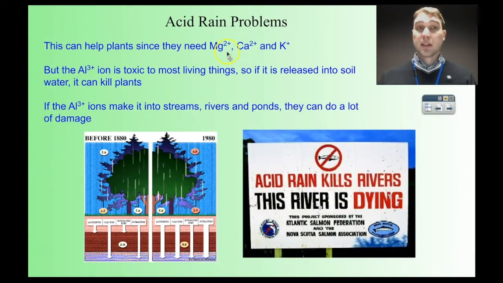Like I was saying, this can be helpful because plants need magnesium, calcium and potassium to grow. But aluminium ions are quite toxic, so if they're released, they'll leach into the soil. This is leaching, and that can cause a hassle to plants, but also that water can be flushed down into rivers and streams, and that can lead to aluminium ions building up in lakes and streams, and that can be quite bad for the organisms in there.